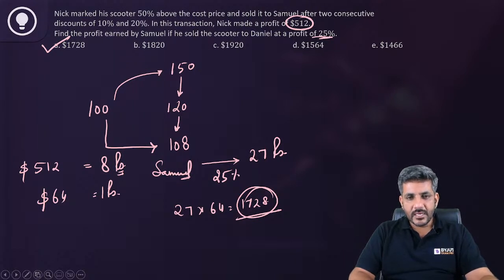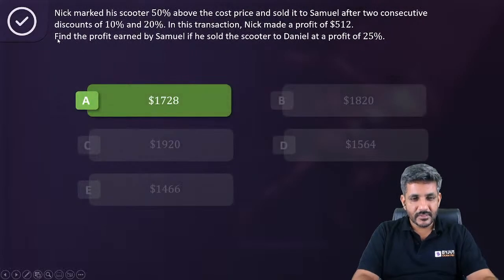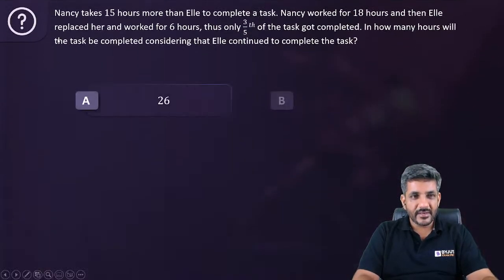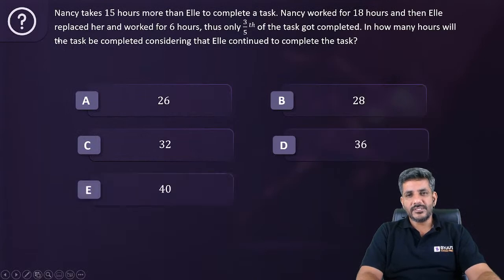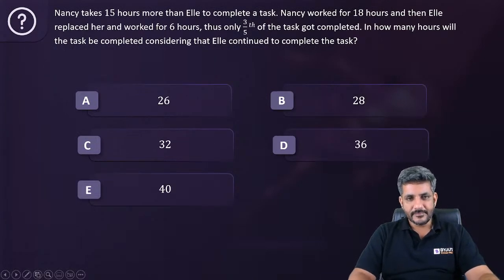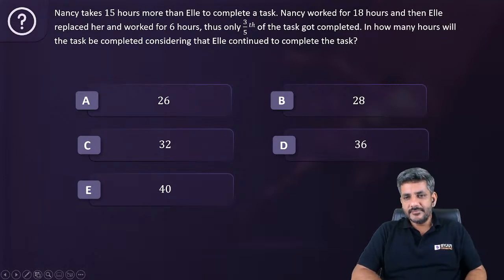I think it will be the last question of the day. So here is the next question for all of you. The answer for this was 1728. Yes, that is the last question of the day. Let's see who answers fastest to this question.